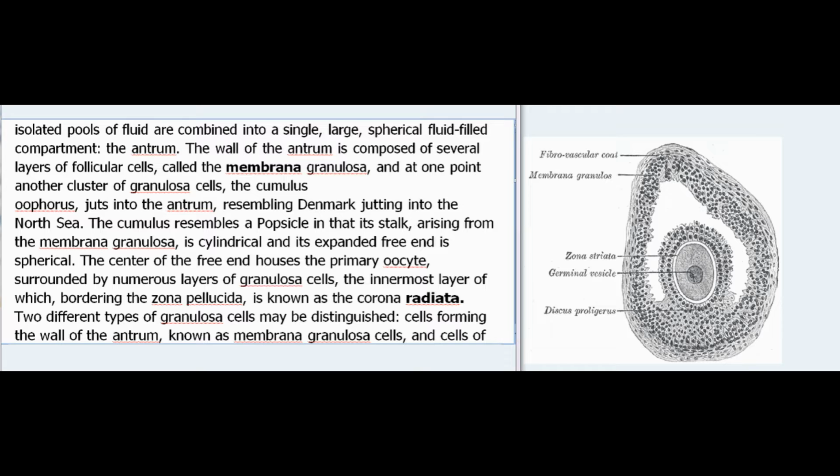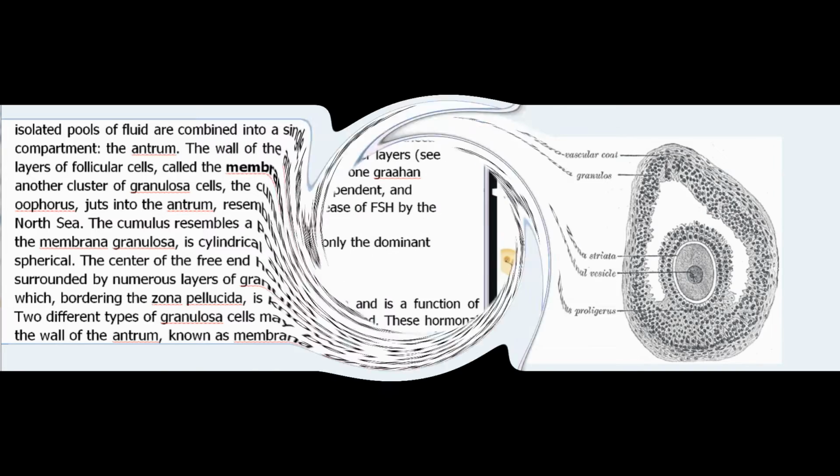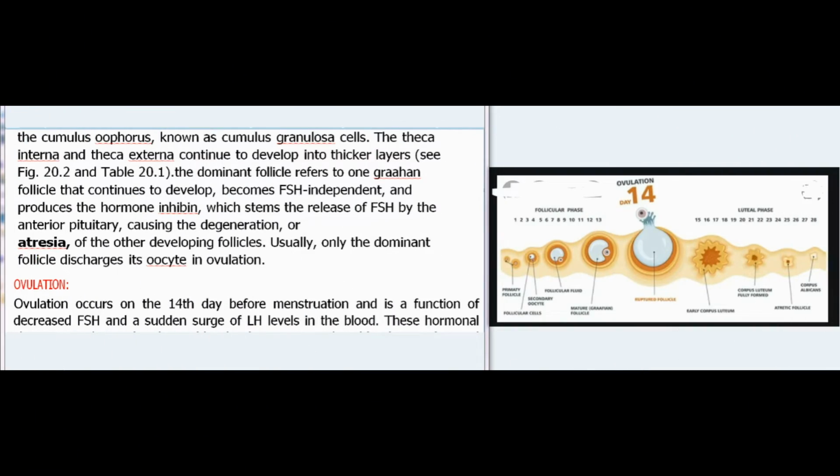Two different types of granulosa cells may be distinguished: cells forming the wall of the antrum, known as membrana granulosa cells, and cells of the cumulus oophorus, known as cumulus granulosa cells. The theca interna and theca externa continue to develop into thicker layers, see Fig 20.2 and Table 20.1.